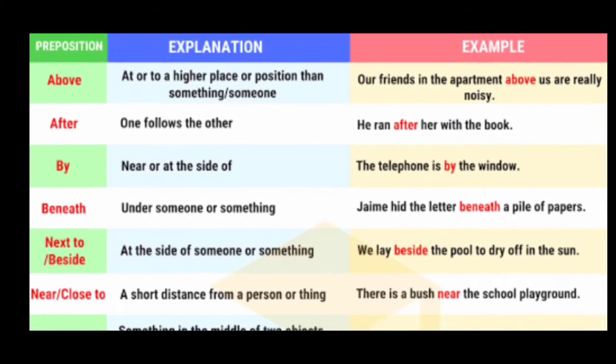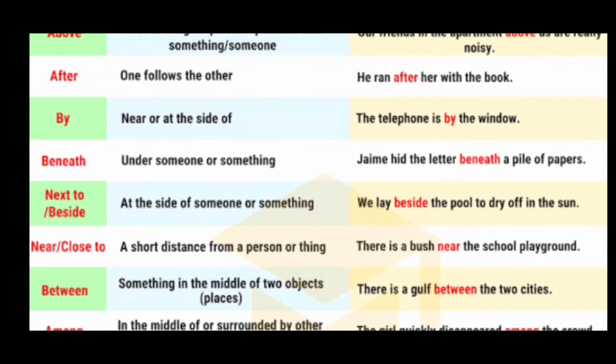Next one, the preposition by. By means near or at the side of. So look at the example here. The telephone is by the window. So it is near the window. So we are using the preposition by, near or at the side of. Next one, beneath. Beneath means under someone or something. Jamie hid the letter beneath a pile of papers. So the past of hide is hid.